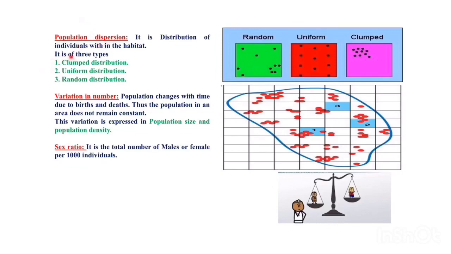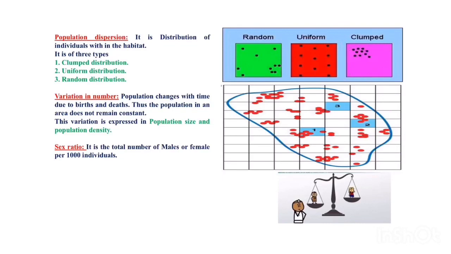What is population dispersion? As the name suggests, it is the distribution of individuals within the habitat. It tells how the organisms have distributed themselves within the habitat. It is of three types: clumped distribution, uniform distribution, and random distribution. In clumped distribution, the organisms are seen in tight clusters where the conditions are most favorable. Here the conditions are most favorable, hence all the organisms are present in tight clusters. This is known as clumped distribution.